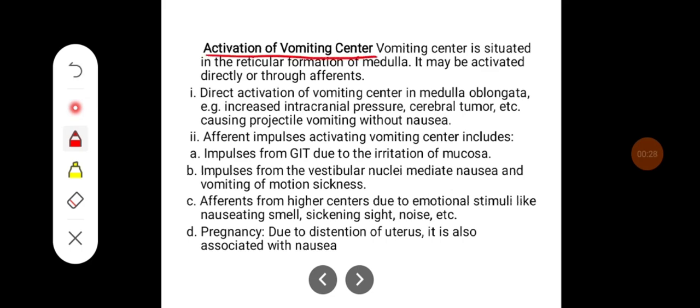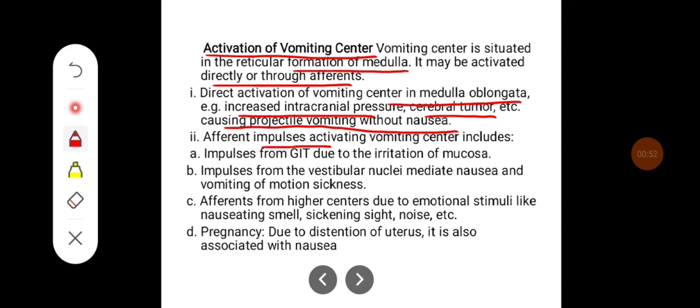Activation of vomiting center. The vomiting center is situated in the reticular formation of the medulla. It may be activated directly or through afferents. Direct activation of the vomiting center in the medulla oblongata, causes are increased intracranial pressure, cerebral tumor, etc. It causes projectile vomiting without nausea.